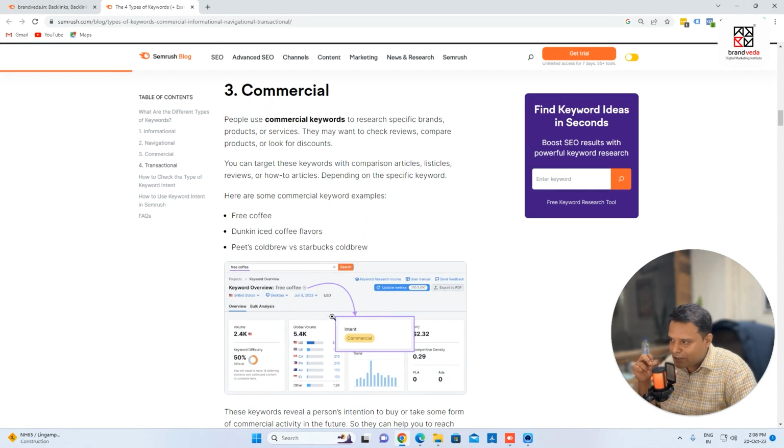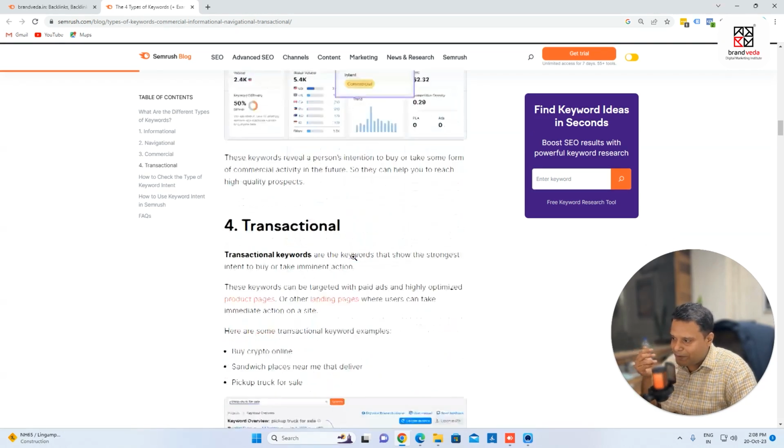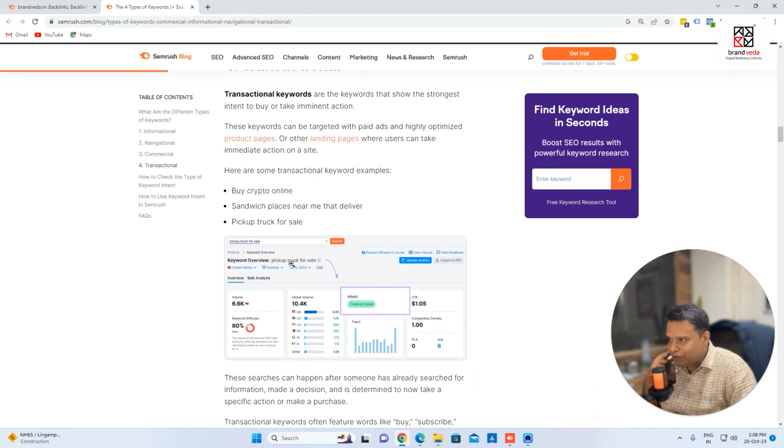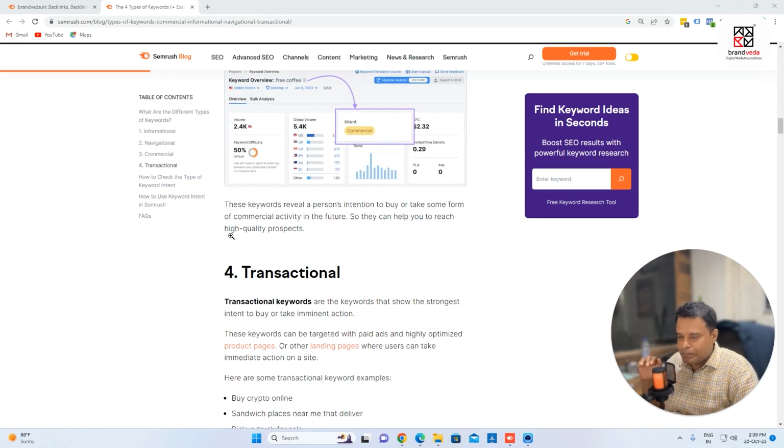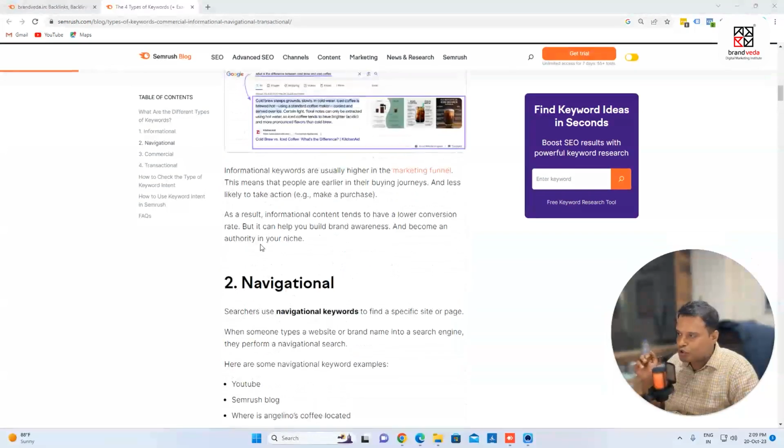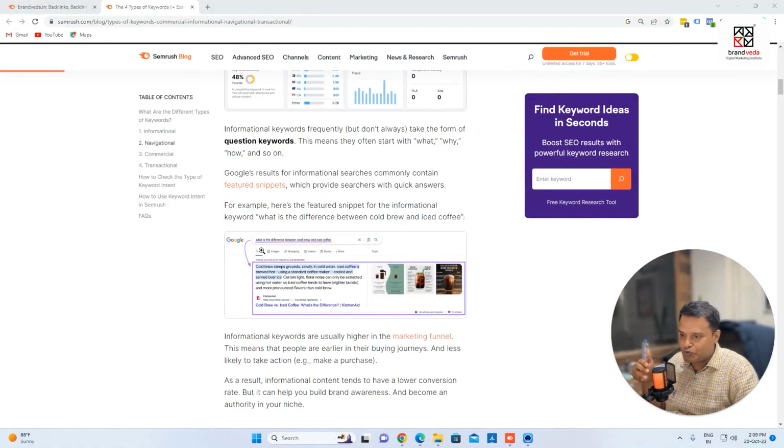Commercial keywords. Let's say, for example, someone is searching for free coffee, right? You can see that people use commercial keywords to research specific brands, products or services. They may want to check reviews, for example, a brand with reviews, or compare products. Let's say, for example, iPhone versus Samsung, commercial, right? Some examples of transactional, where someone is going to make some transaction: for example, pickup truck for sale. Someone is looking for a sale. So these are four kinds of keywords, and I can tell you most searches are informational, because why do we go to Google? Because we're looking for information.